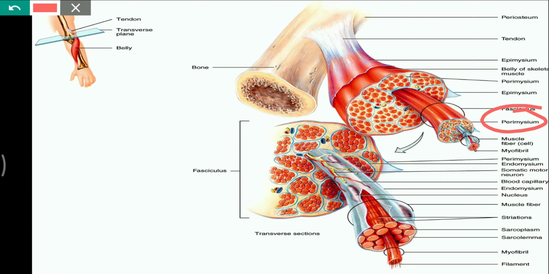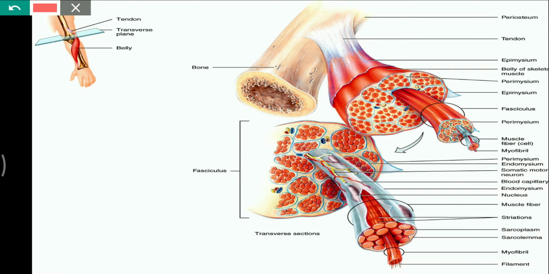So the outermost connective tissue covering is the epimysium, the next covering, which covers the muscle fibers, the fasciculus, is the perimysium, and the innermost layer which covers the muscle fiber is called the endomysium.